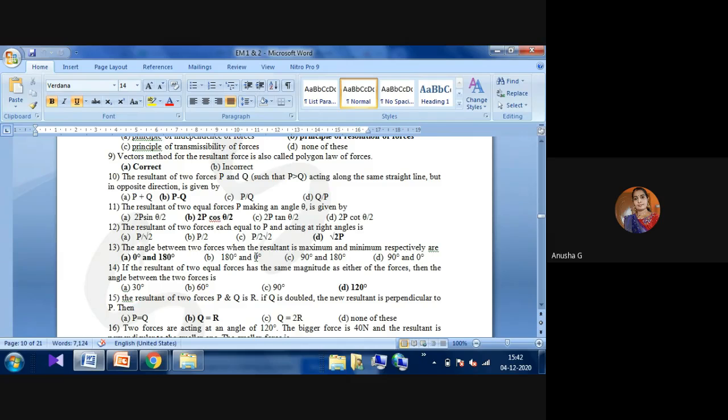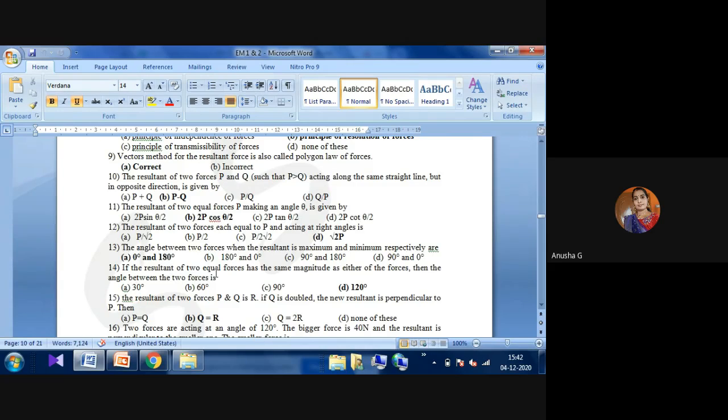The next one is the angle between the two forces when the resultant is maximum and minimum respectively. Then the angle will be 0 degrees and 180 degrees. That is a straight line. Maximum is 0 and minimum is 180, like that you have to do it.